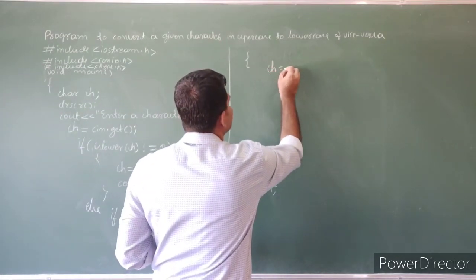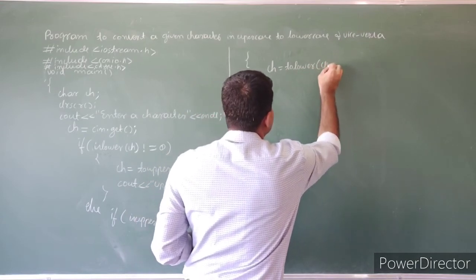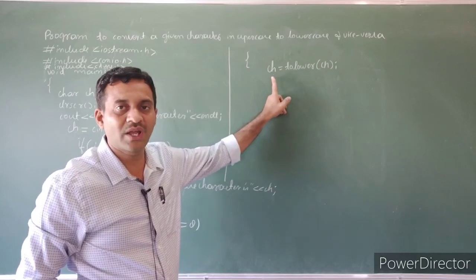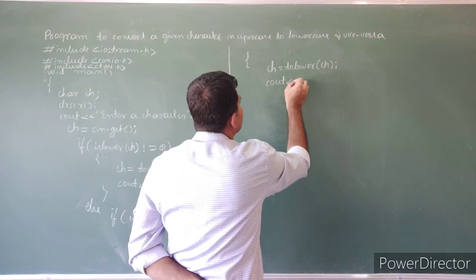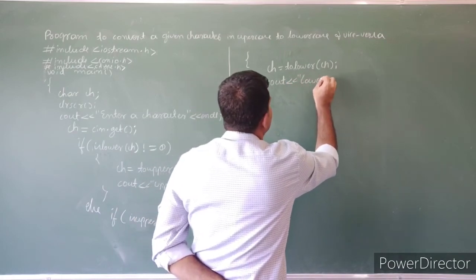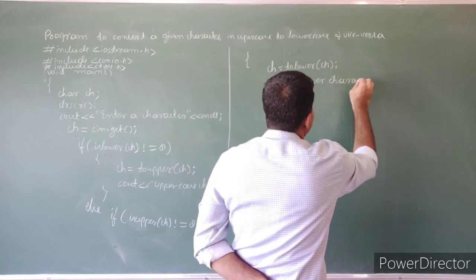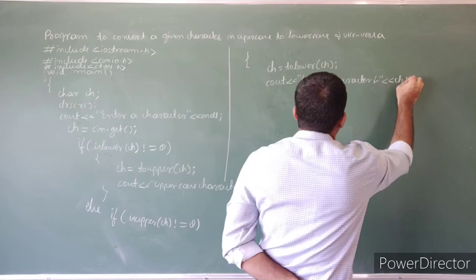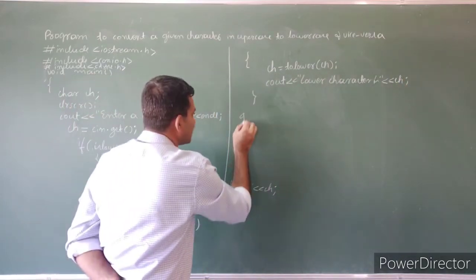How to convert to lower? There is a function tolower. This function converts the given character to lowercase, that is assigned to the variable ch. Then display output: lower character is, just print the character ch. Close the else part. Then getch.